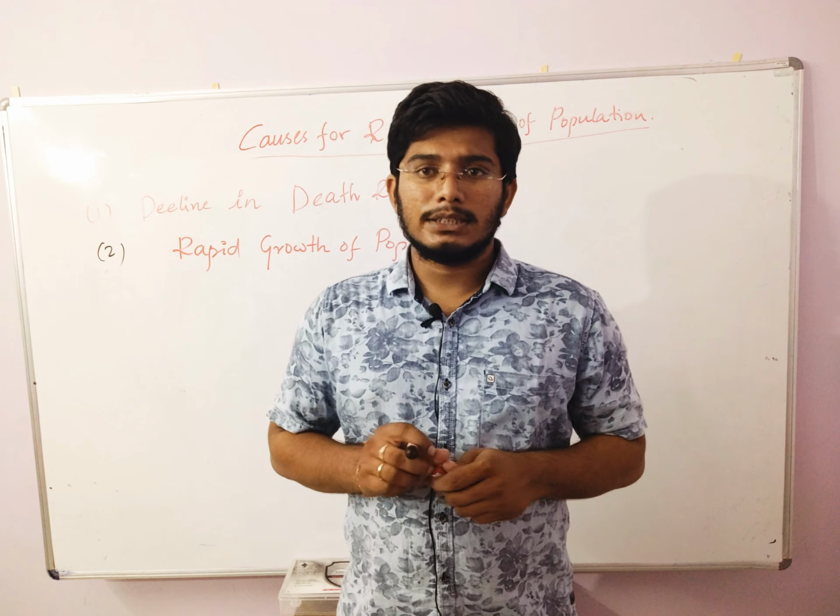The government has to take 3 types of measures. First one, economic measures. Second one, social measures. Third one, others.